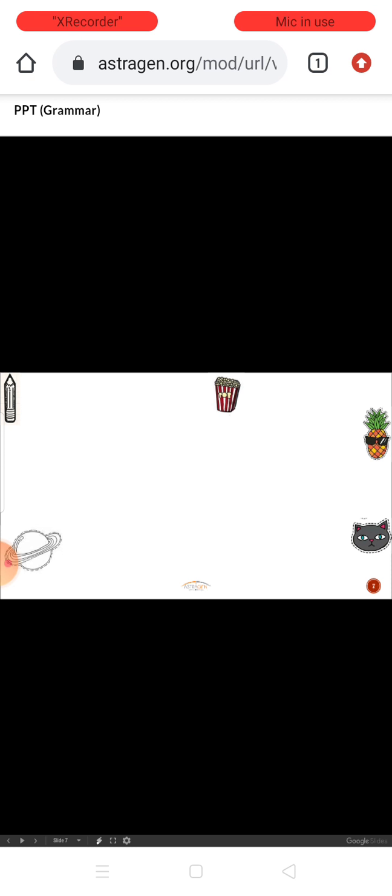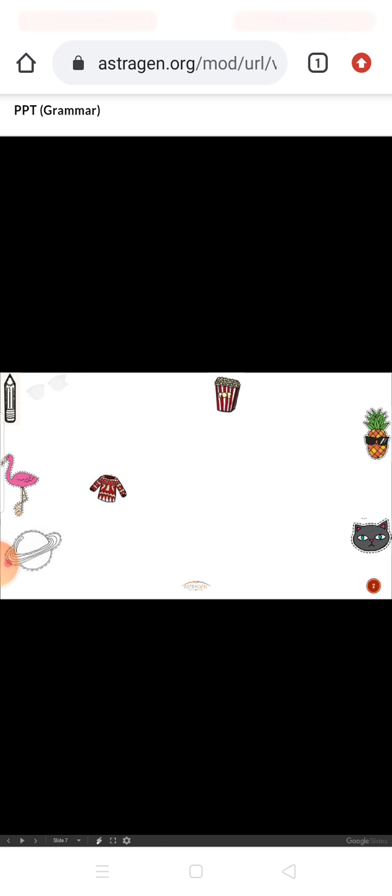Okay, yes. So next is a popcorn. It's a common noun. For a common noun, we have to show a cat action. Okay. Next, it is a sweater. If I say it's a woolen sweater, then it is a proper noun. If I'm telling only a sweater, then it is a common noun. Then you have to show a cat with your hand.